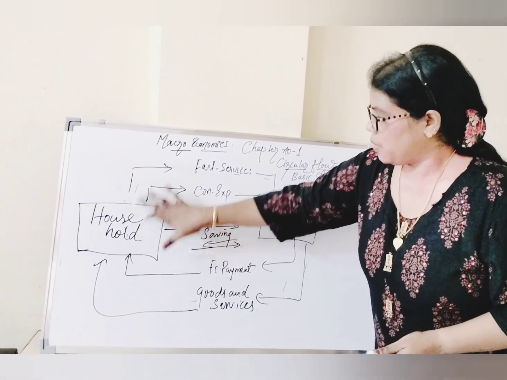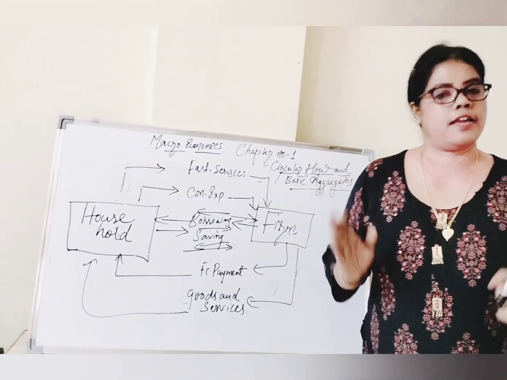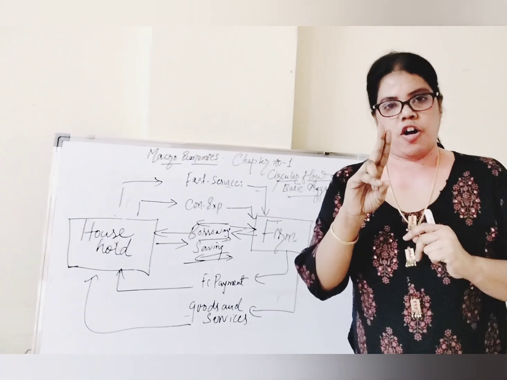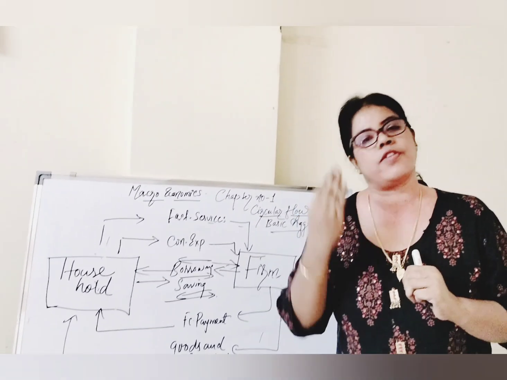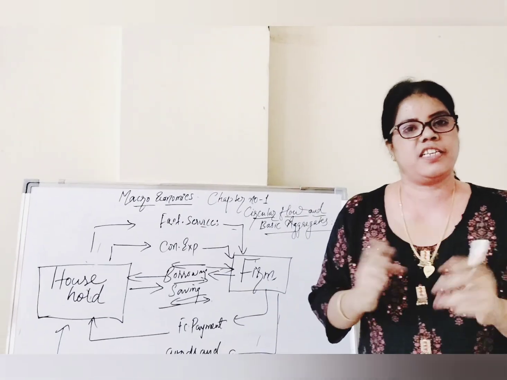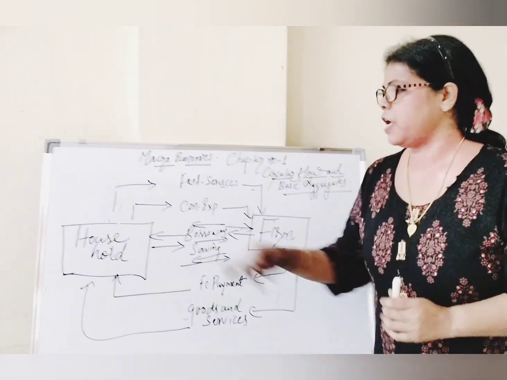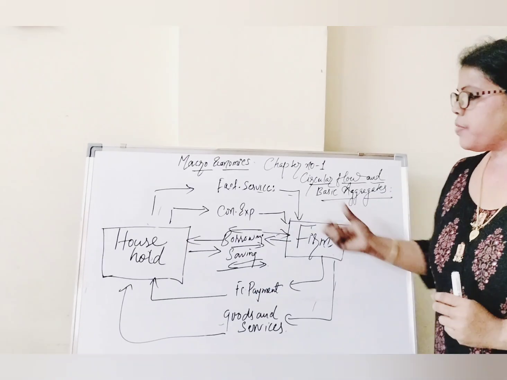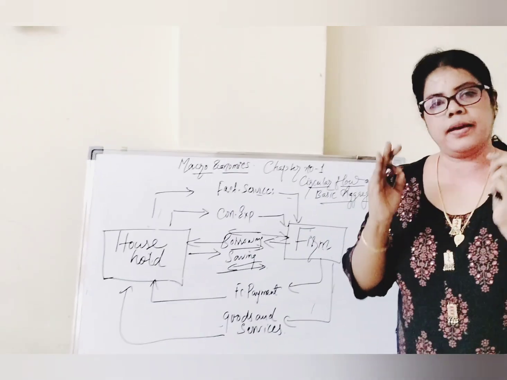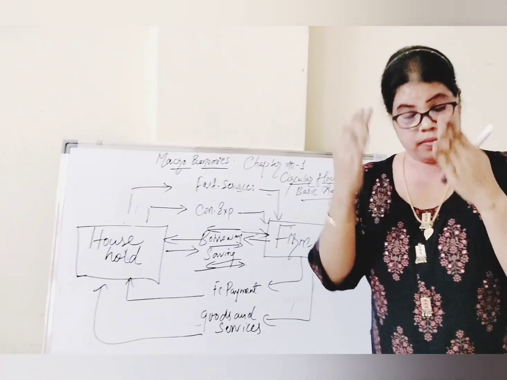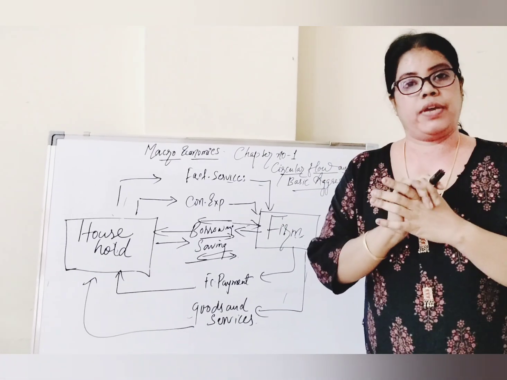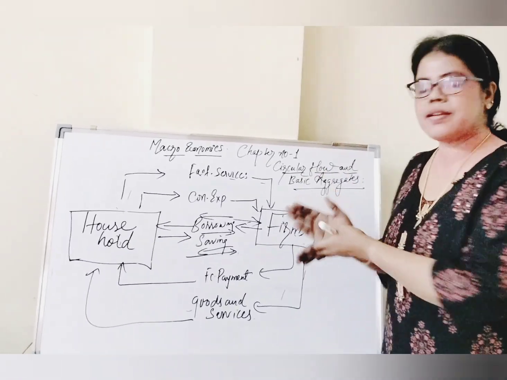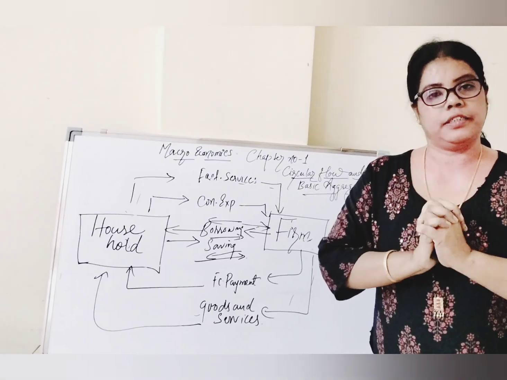So here, what is it? Circular flow of income. We are very lucky because in our syllabus, in our curriculum, we have to study only the 2-sector economy. There is no need for the 3-sector economy or the 4-sector economy. They are deleted from the syllabus. We have to study only the 2-sector economy, household and the firm. Understand? So what is circular flow of income? You have to just listen and revise it and make notes in your copy. If you face any difficulties, don't worry. Just try to understand the concept, make sentences yourself and do it.